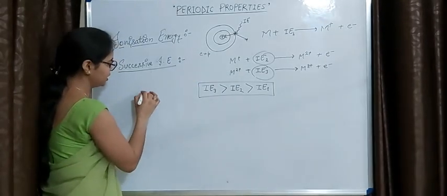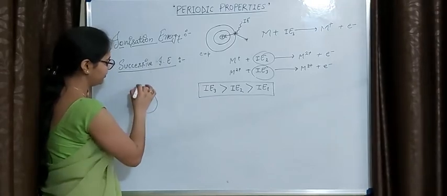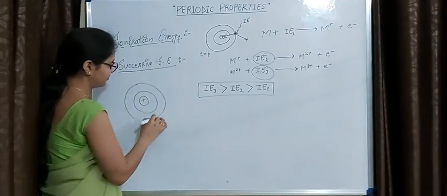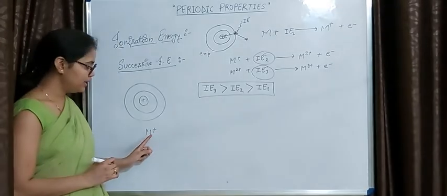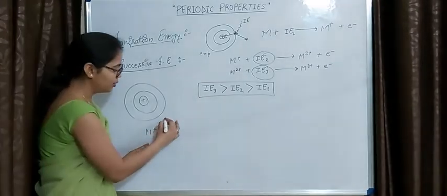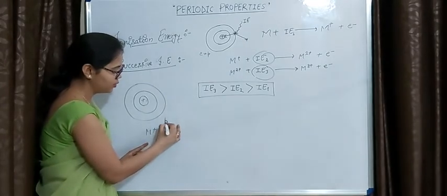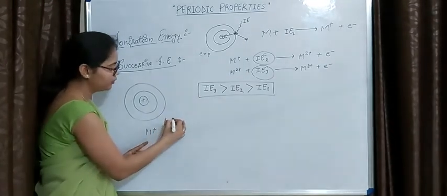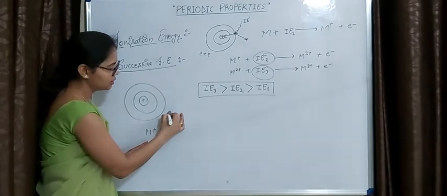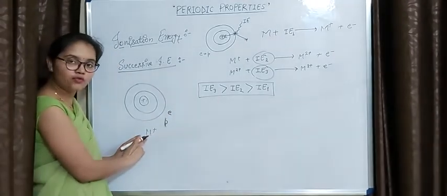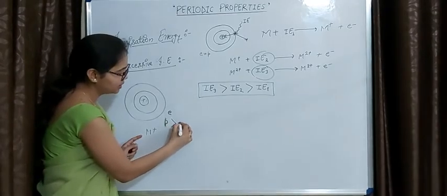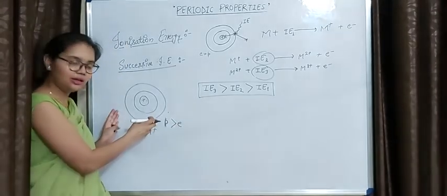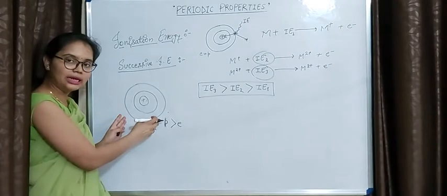Now suppose we are talking about the M positive ion. In the M positive ion, the number of protons remains the same, but the number of electrons, as it is formed by the loss of one electron, is less, so the number of protons will be greater than the number of electrons in this cation.